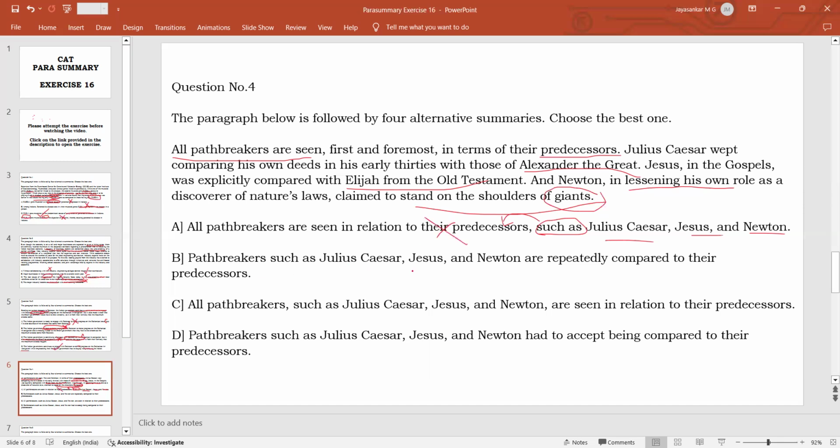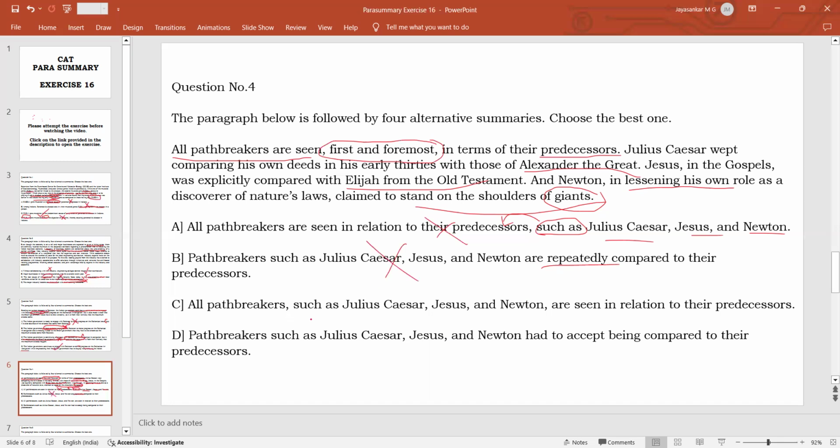Path breakers such as Julius Caesar, Jesus, and Newton are repeatedly compared to their predecessors. So what is the problem here? Repeatedly. The passage says that first and foremost, initially they will be compared with their predecessors, and that is the most important comparison. Whereas the option says that repeatedly they are compared to their predecessors. The passage is not talking about whether this repeated comparison is made or not. So this is wrong again.